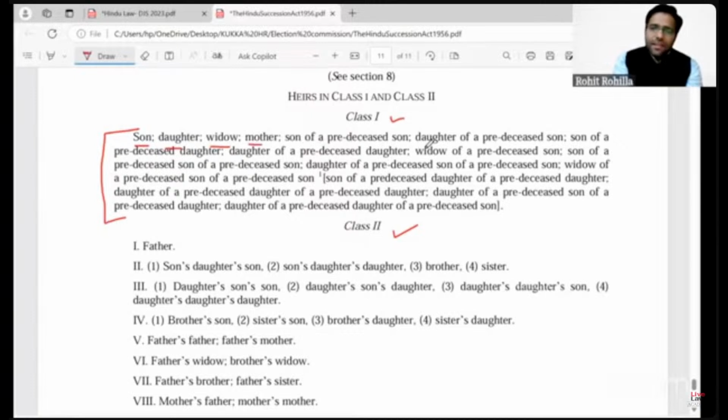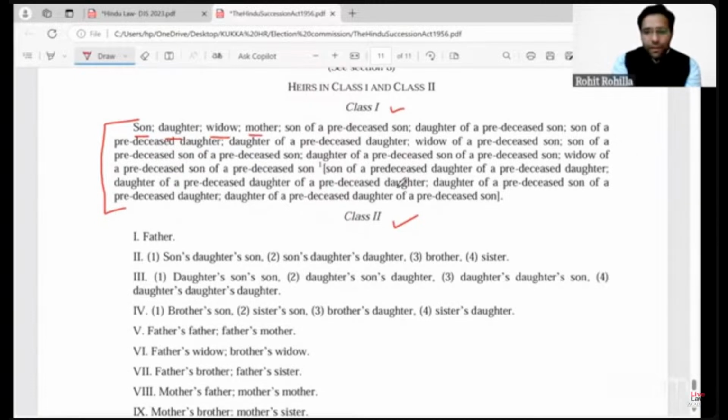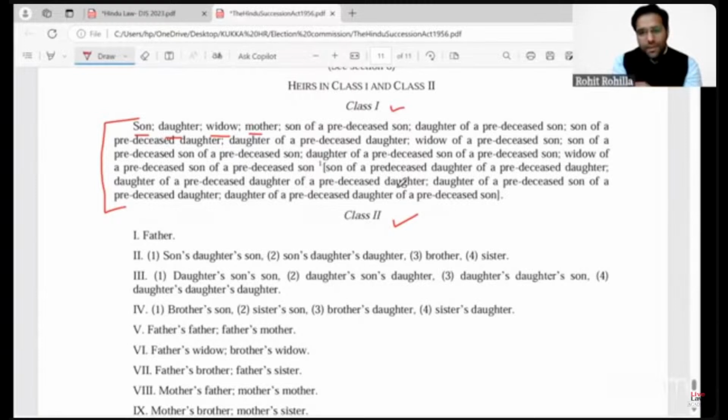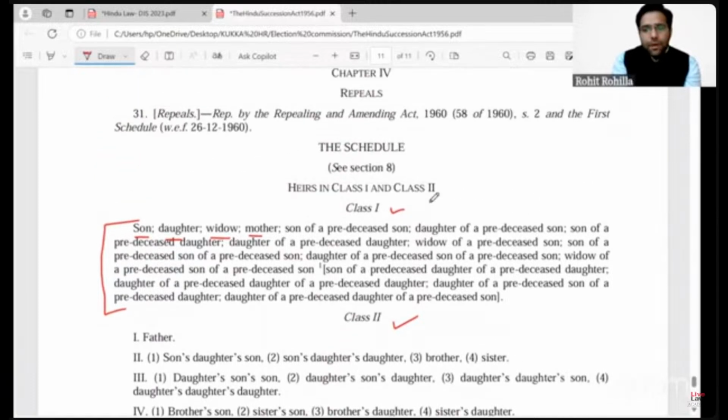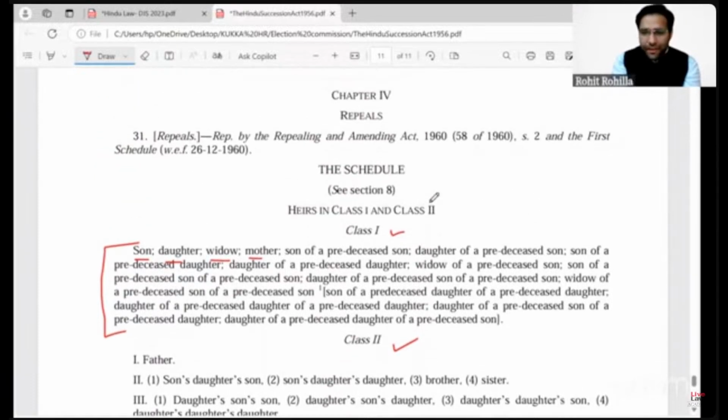Mother, and then son of predeceased son, so on and so forth, right? We need not go into the much details of these classifications, but this is just to appreciate what section 8 and 9 actually prescribe. Section 8 provides you the classes of heirs, and then section 9 tells you how the property will devolve among heirs. It says that those in class 1 will have a preferential treatment.